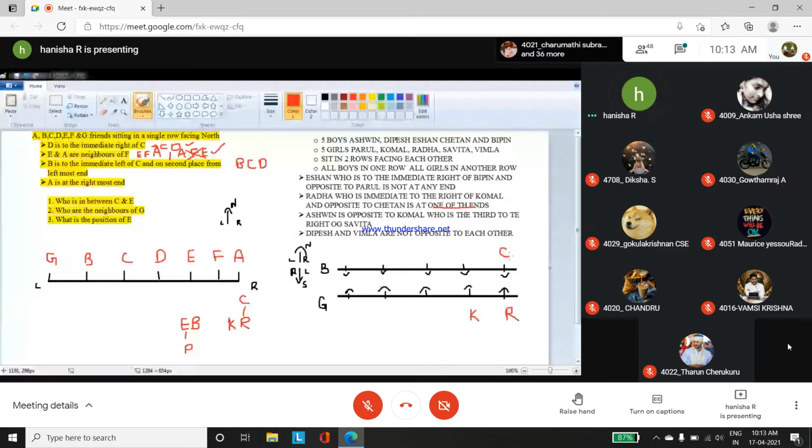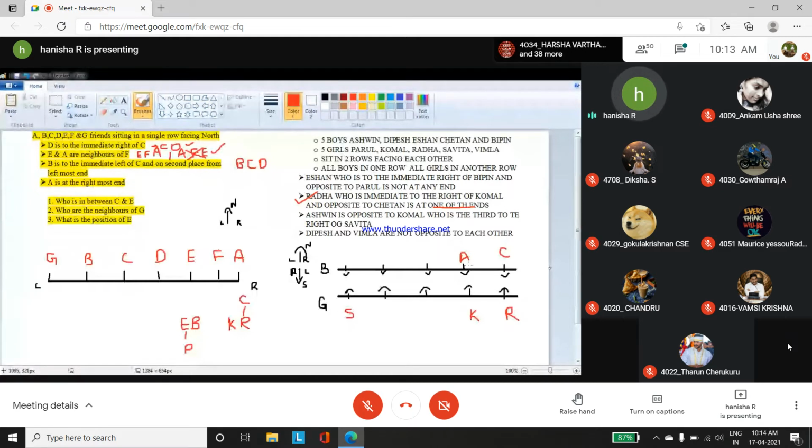Now next, Ashwin is opposite to Komal, who is third to the right of Savita. We can mark it Komal. Third to the right, so this will be the first, second, and third. After Savita you have 1, 2, 3. Towards the third right you have Komal, and Ashwin is opposite to Komal.